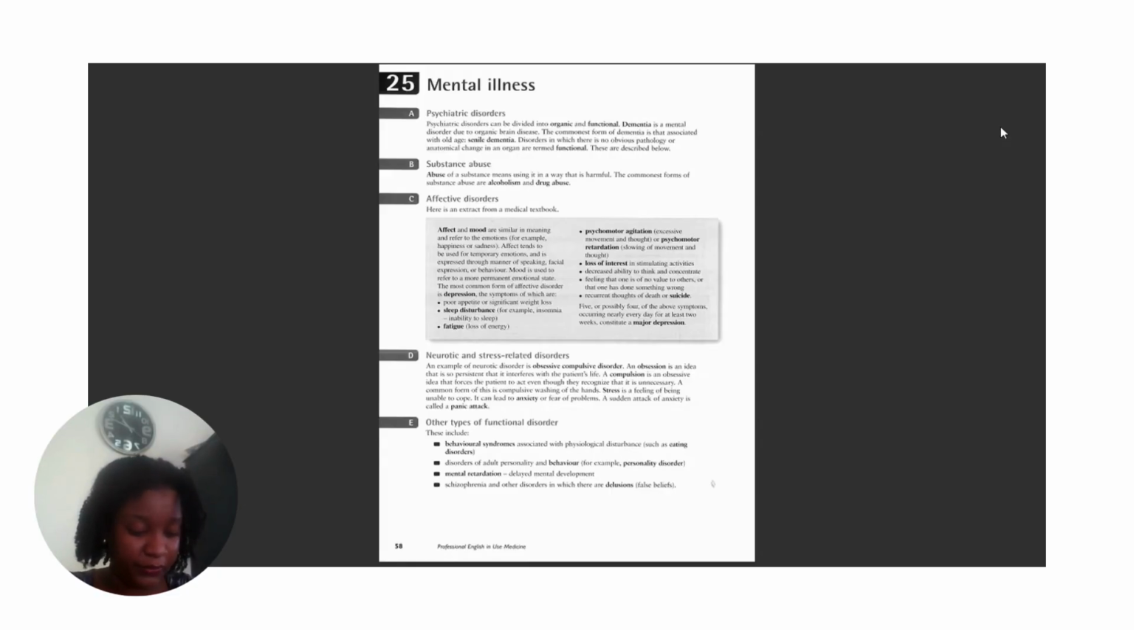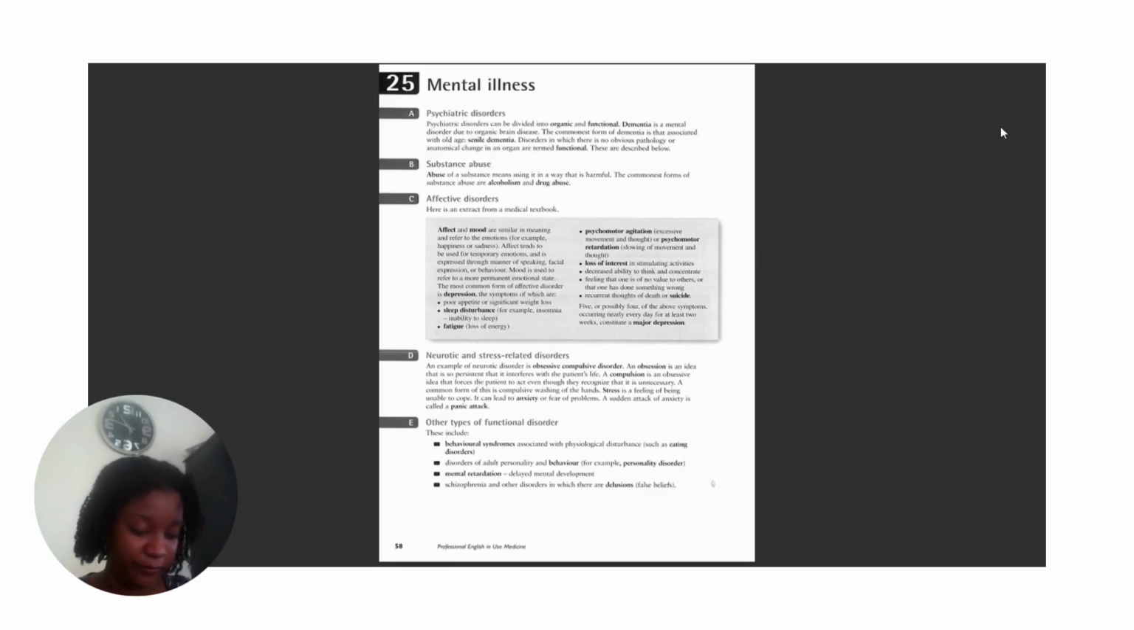D. Neurotic and stress-related disorders. An example of neurotic disorders is obsessive compulsive disorder. An obsession is an idea that is so persistent that it interferes with the patient's life. A compulsion is an obsessive idea that forces the patient to act even though they recognize that it's unnecessary. A common form of this is compulsive washing of the hands.